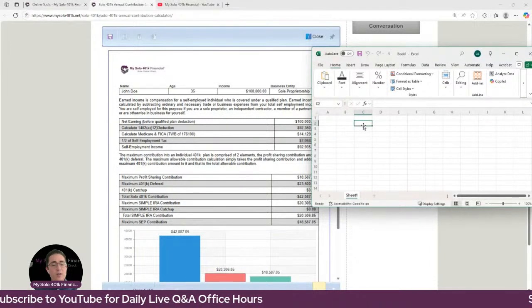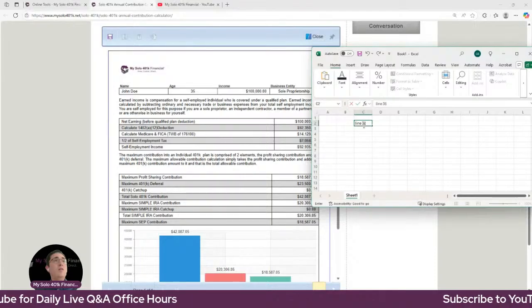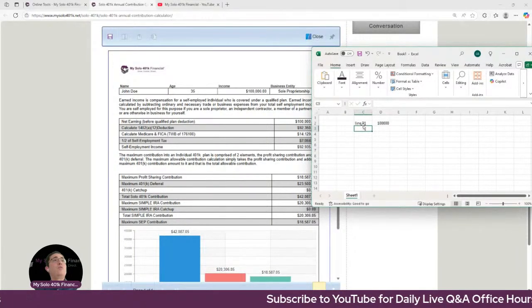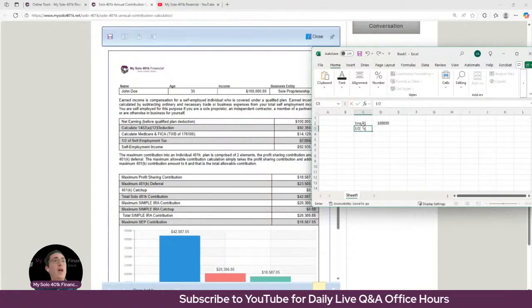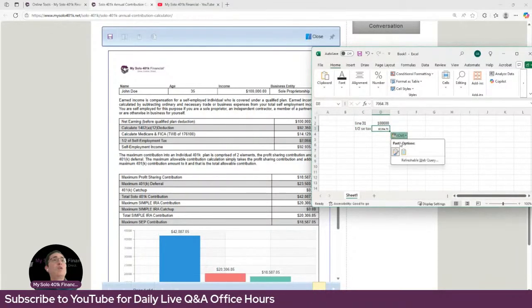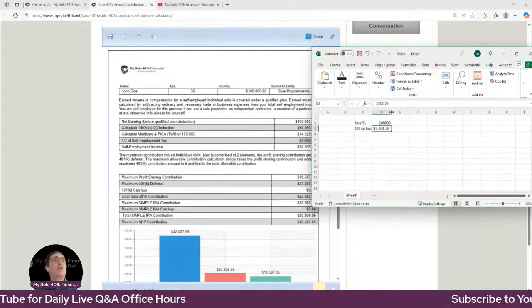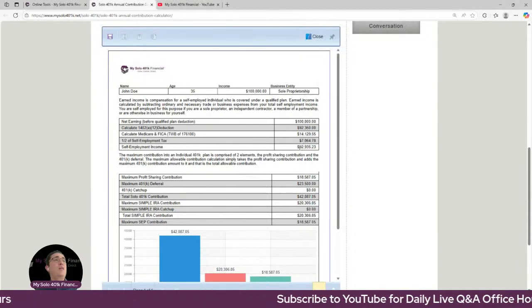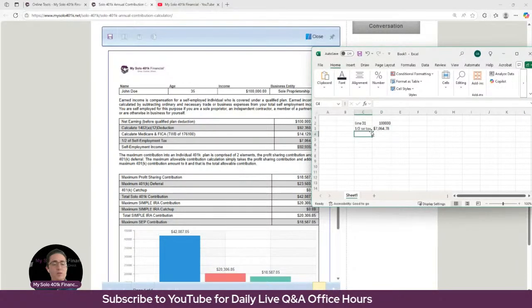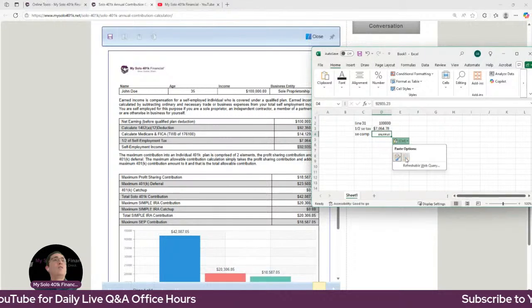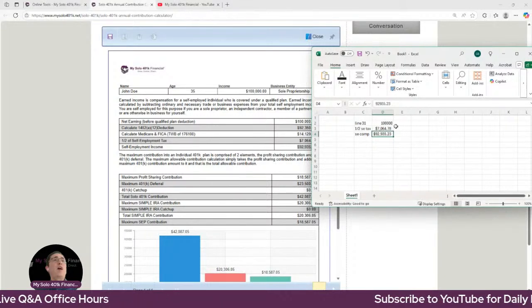So we got line 31, we're assuming is 100,000. Then we've got a 1/2 SE tax. We got that there from the calculator. $7,064.78, meaning our self-employment compensation is 100,000 less 1/2 of self-employment tax.